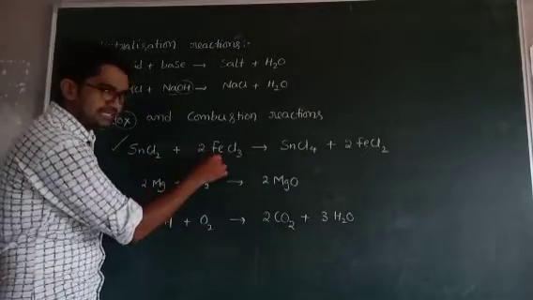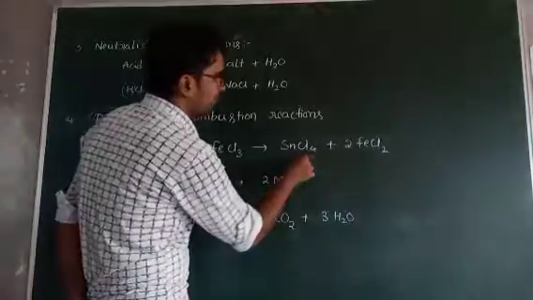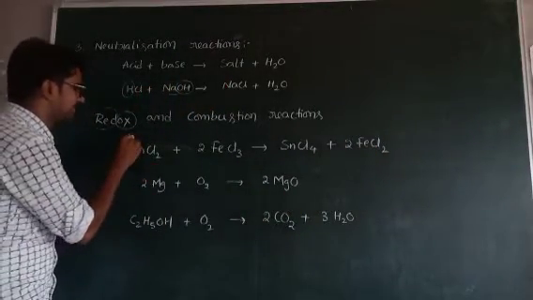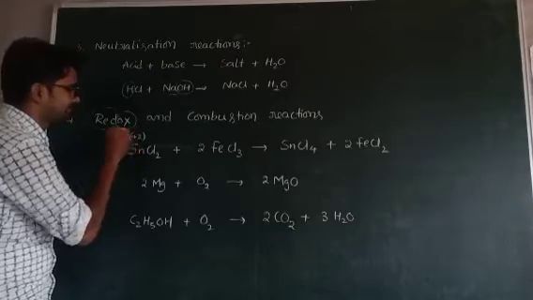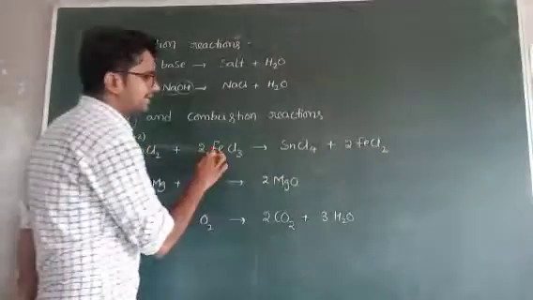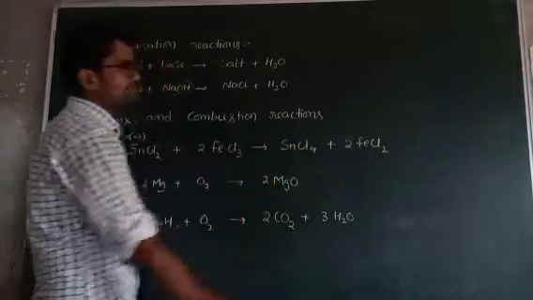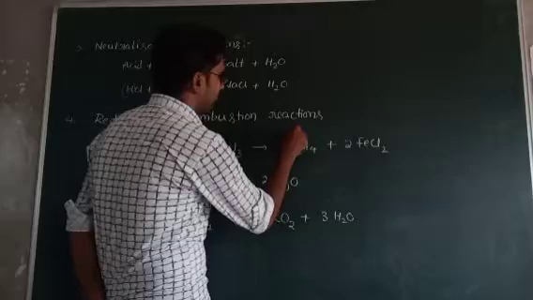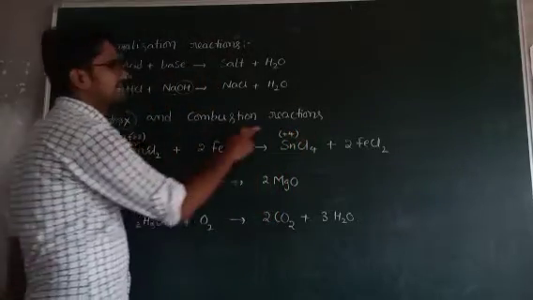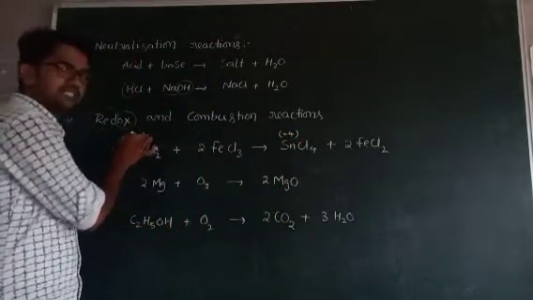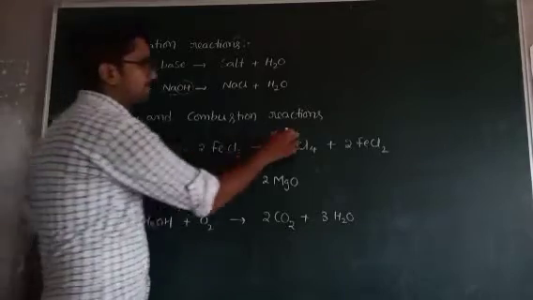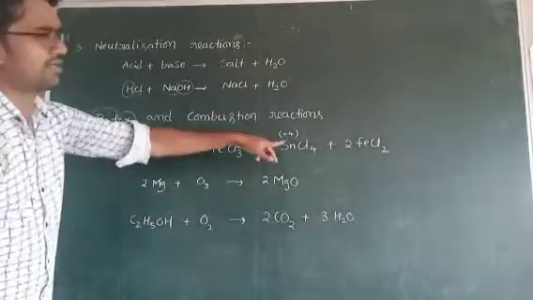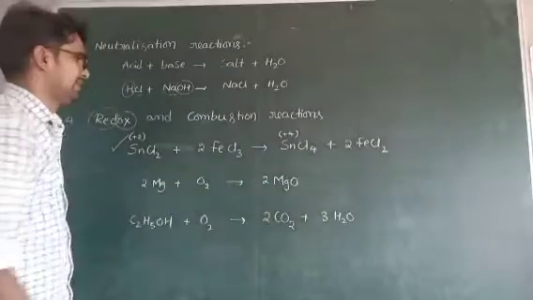SnCl2 reacts with FeCl3 and gives SnCl4 and FeCl2. In SnCl2, the Sn oxidation state is +2. If it reacts with FeCl3, it is converted to SnCl4, where the Sn oxidation state is +4. +2 is converted to +4. +2 means it has already lost 2 electrons, +4 means 2 more electrons are lost. So there is a loss of 2 electrons, so it is an oxidation reaction.